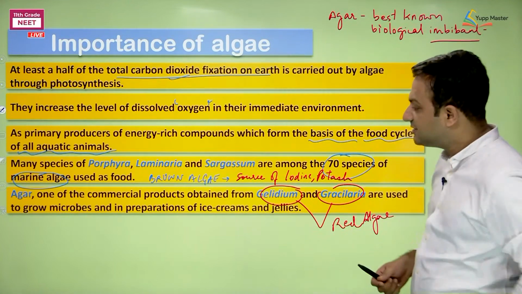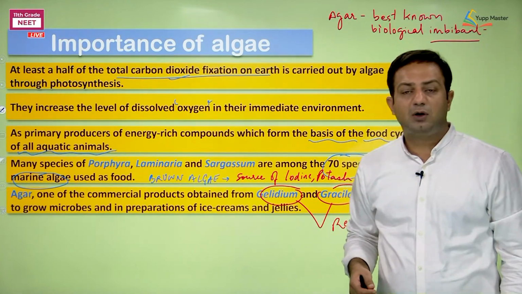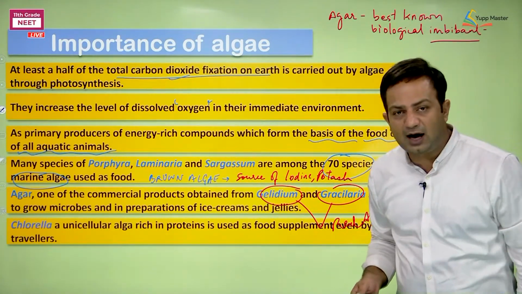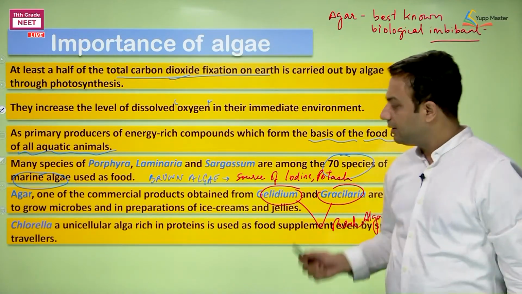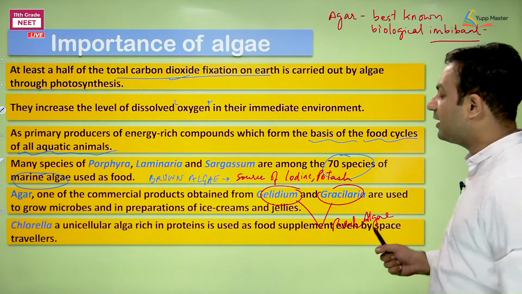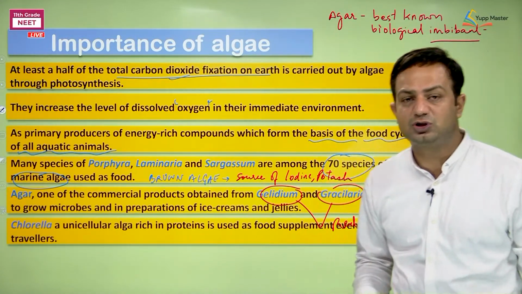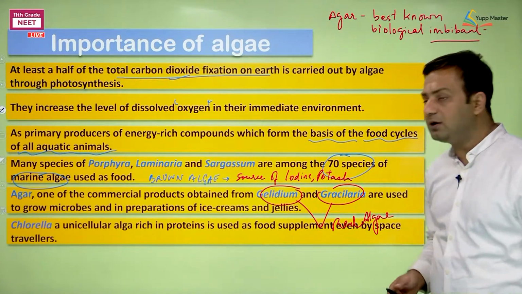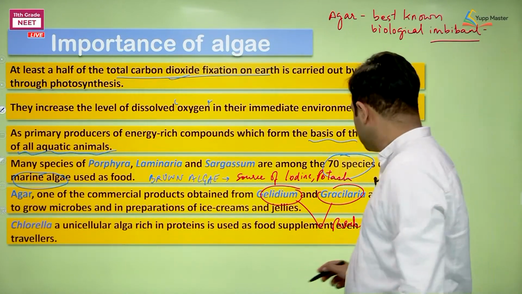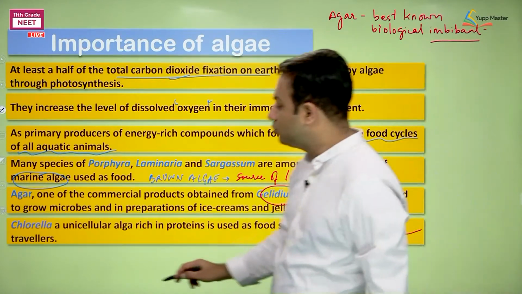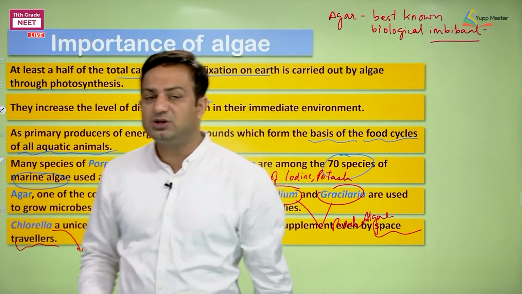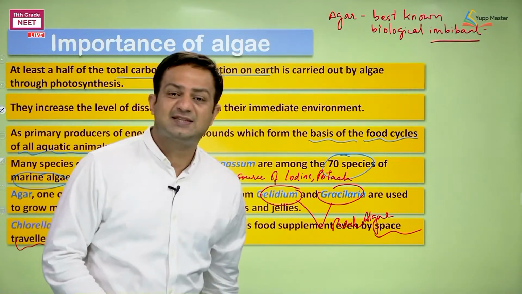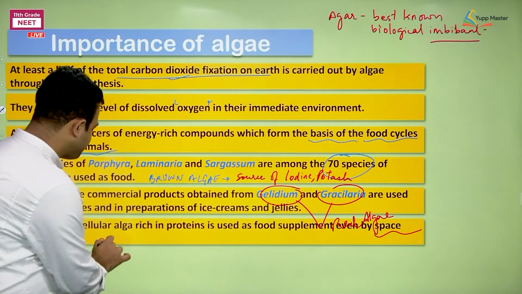Nextly, another feature is about the alga named Chlorella. Although it is unicellular and is supposed to be a member of Kingdom Protista, this unicellular alga is rich in proteins and used as a food supplement even by the space travelers. So when the space travelers are using Chlorella, this Chlorella can be mentioned as space alga. You can call it space alga as well.